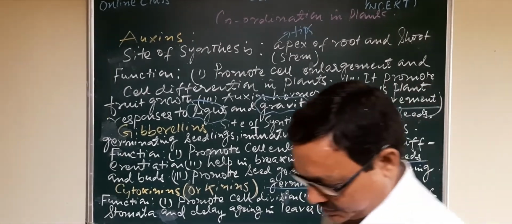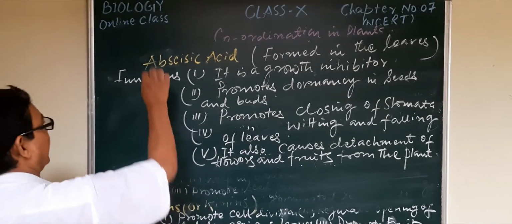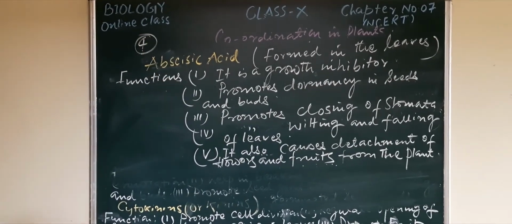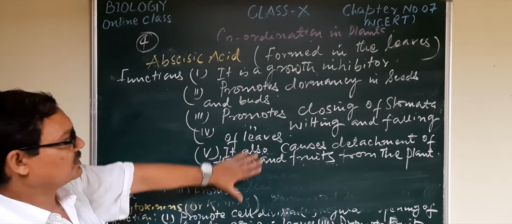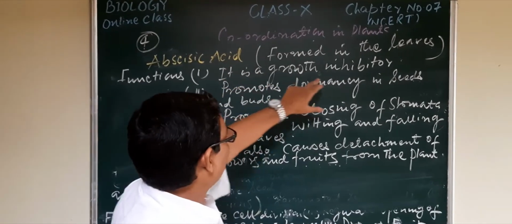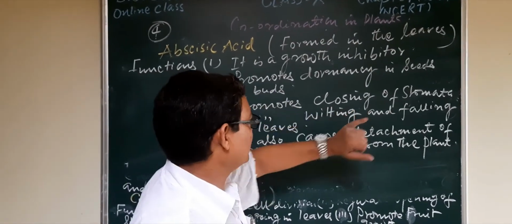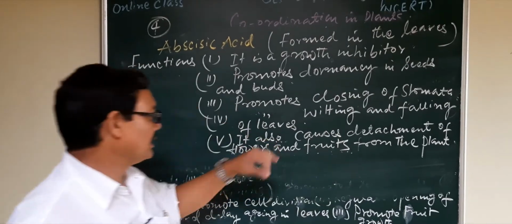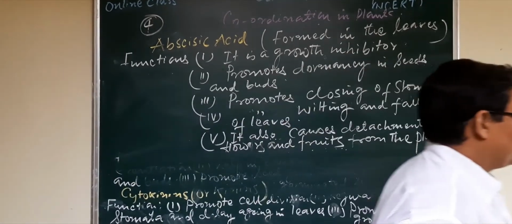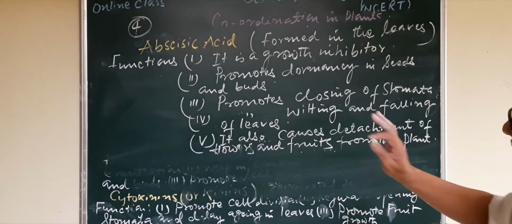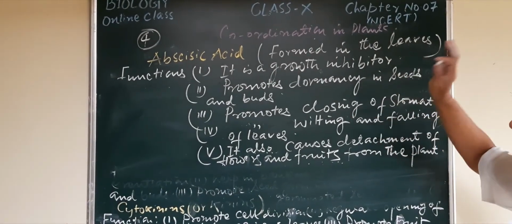The last one, number 4, abscisic acid, is formed in the leaves and diffuses to different parts of the plant. Its main function is as a growth inhibitor. It promotes dormancy in seeds and buds, promotes closing of stomata, and wilting and falling of leaves. It also causes detachment of flowers and fruits from the plant body. So this is the last phytohormone discussed here.